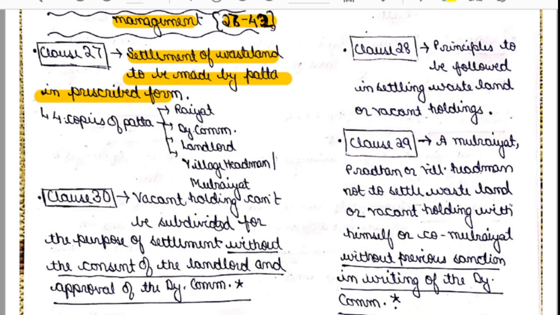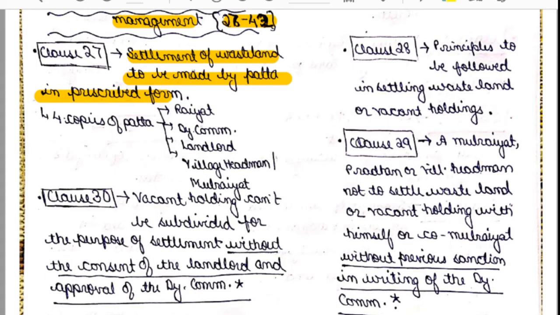So a question may be asked to you: how many copies of patta are prescribed under the SPT Act? You know that it is 4 copies, and to whom? One to the Rayyat, one to the Deputy Commissioner, one to the landlord, and one to the village headman or the Mool Rayyat. Okay. Now we will go to clause number 28. Clause number 28 talks about principles to be followed in settling wasteland or vacant holdings.